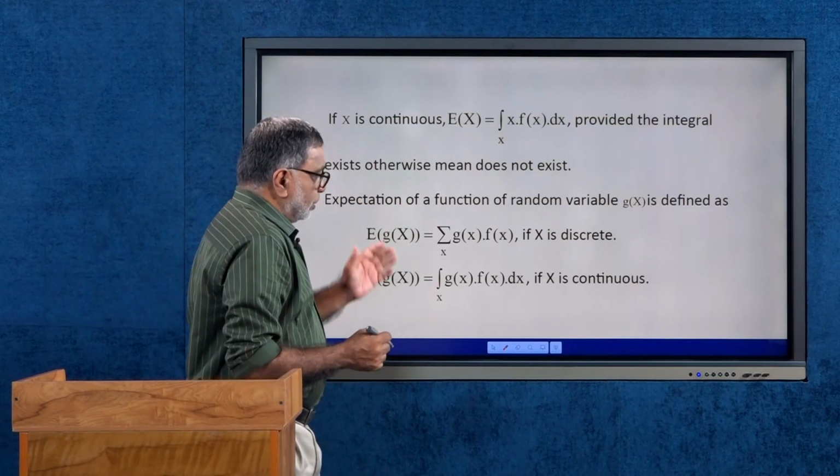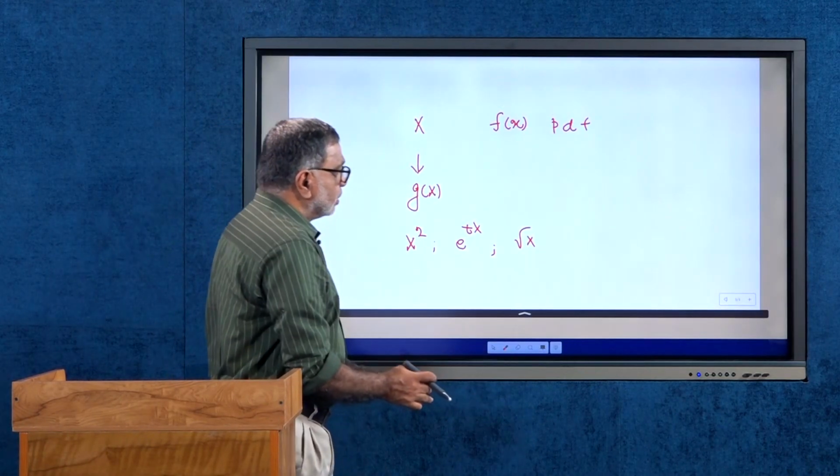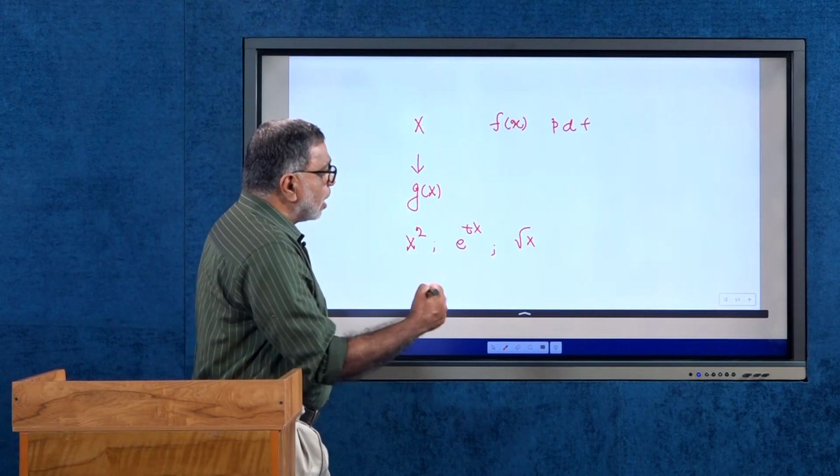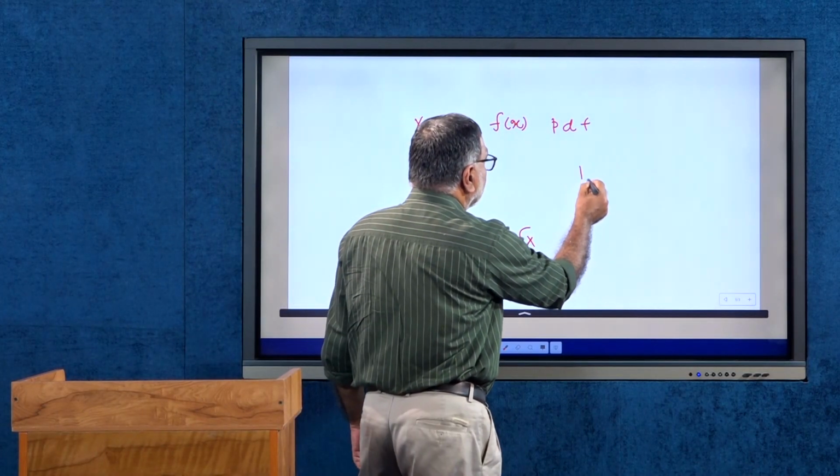Suppose g of x is a function of x, then how do you define expectation of g of x?